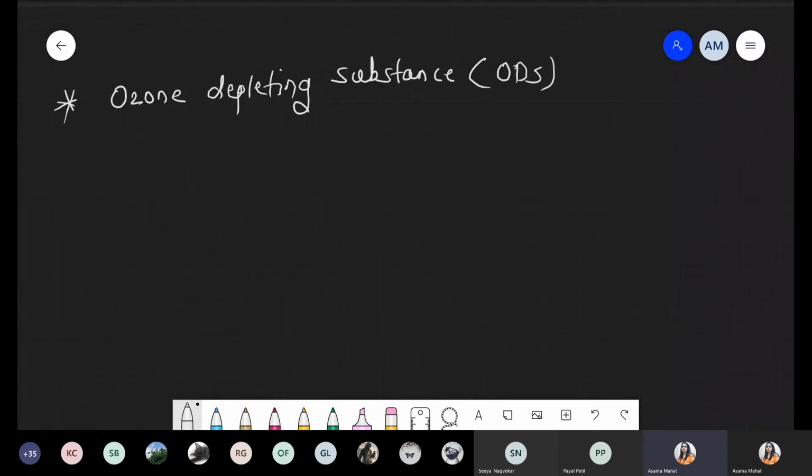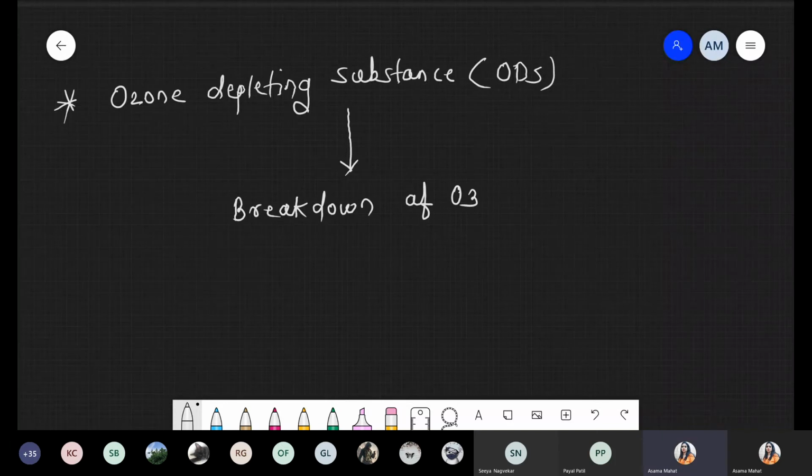Now we are talking about what is the meaning of ODS, and I'm taking some examples. What is the meaning of ozone hole? Then we will discuss further examples. The concept of ozone depleting substance is simply the breakdown of the ozone layer. That's what is called ozone depleting substance, ODS.